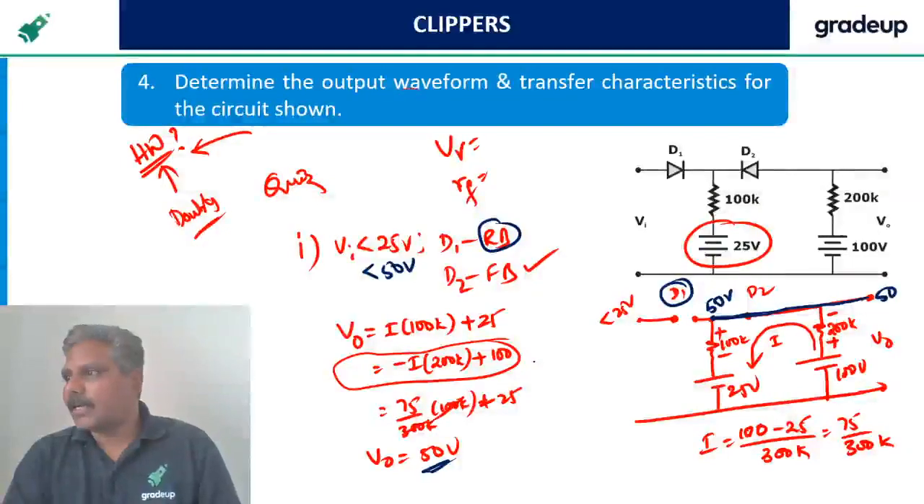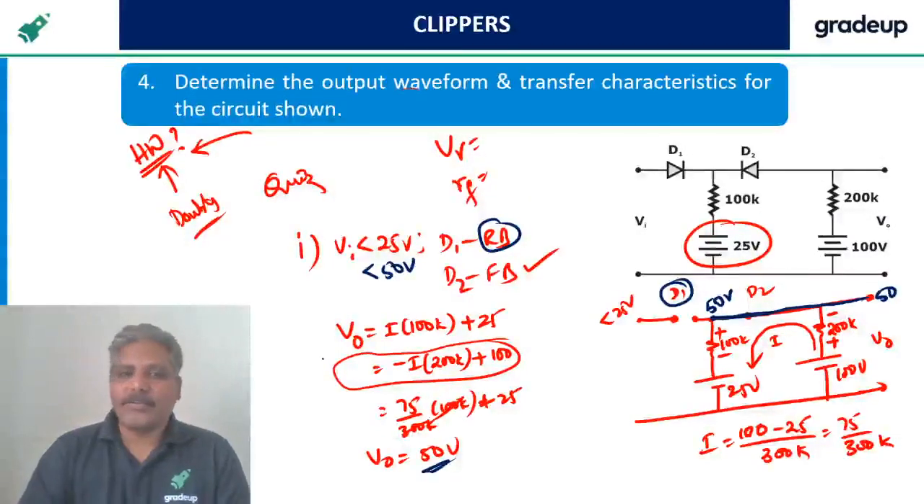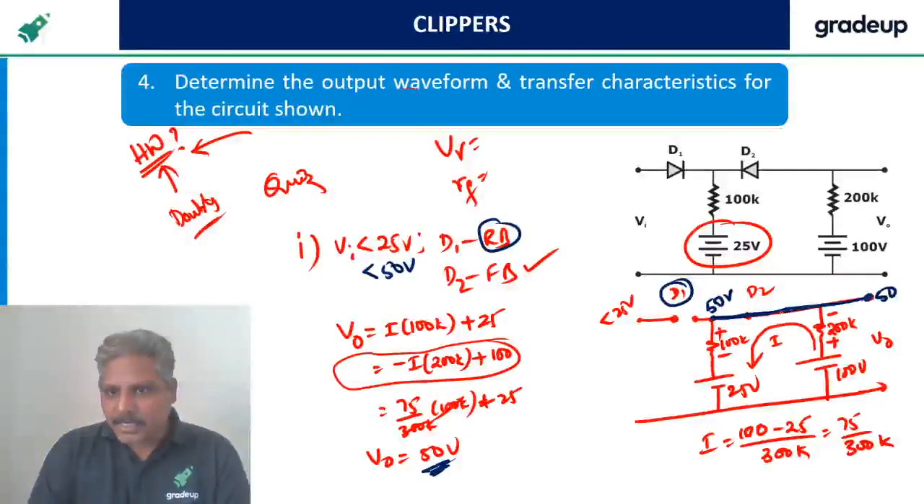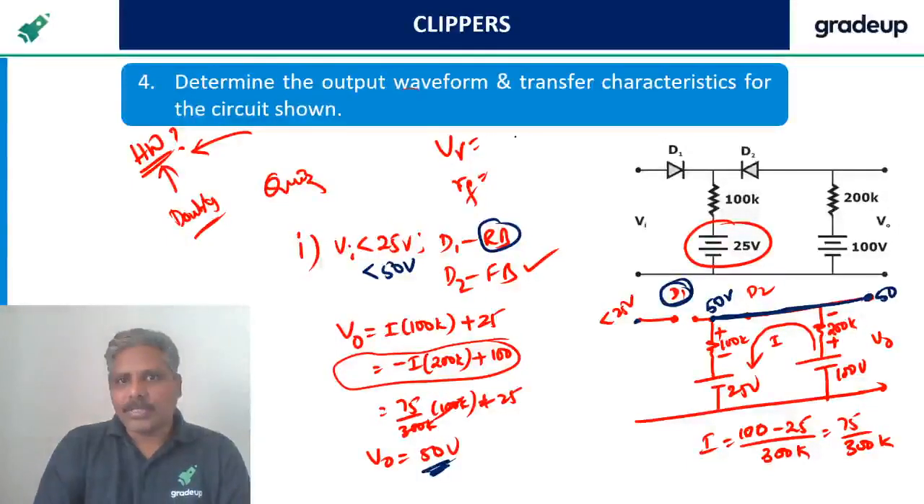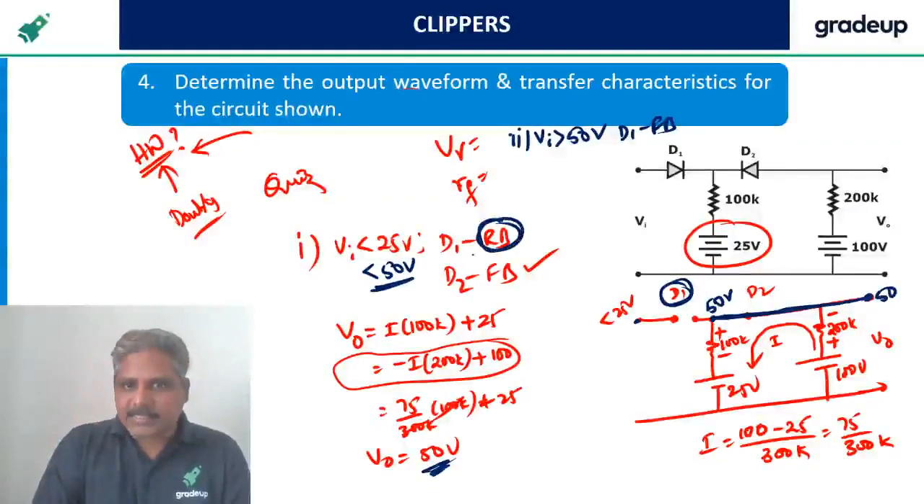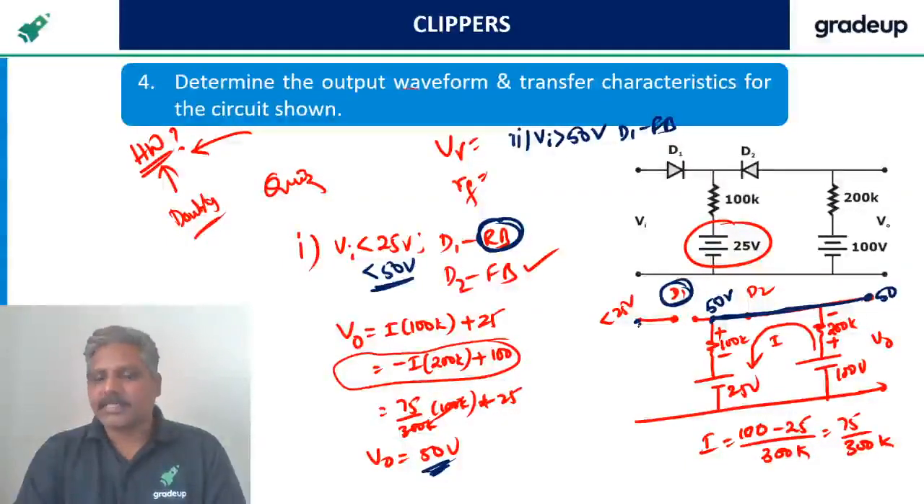Yeshan says Vi greater than 25, V naught equal to V in. No, greater than 50. That's the point I am telling you. See, output you got 50, no? Output is nothing but the cathode voltage. So how much cathode voltage is required for D1? Case 2: Vi more than 50, then only D1 is forward bias. Till 50, D1 is reverse bias, because the cathode is at 50 and the anode is less than 50.